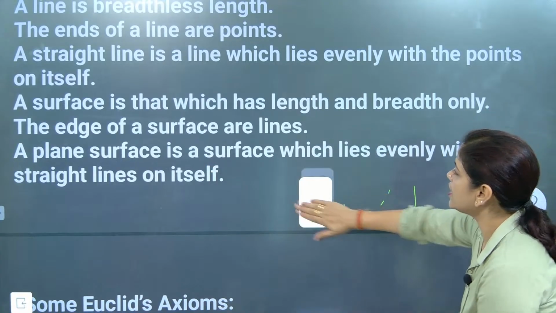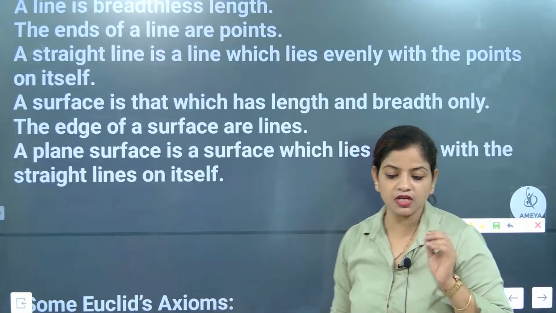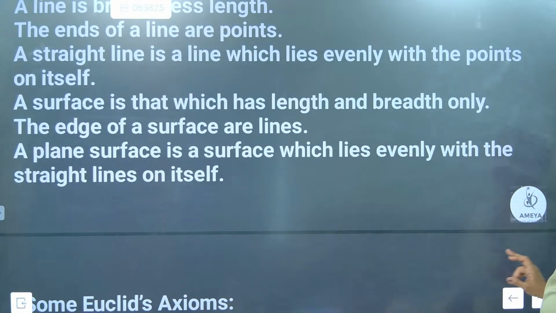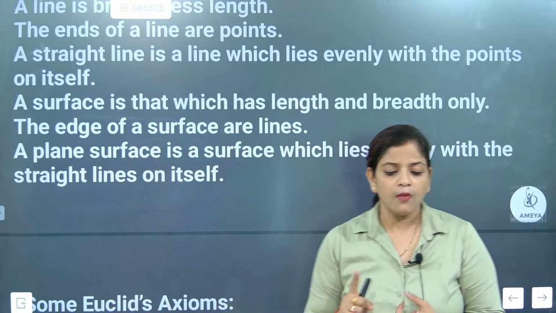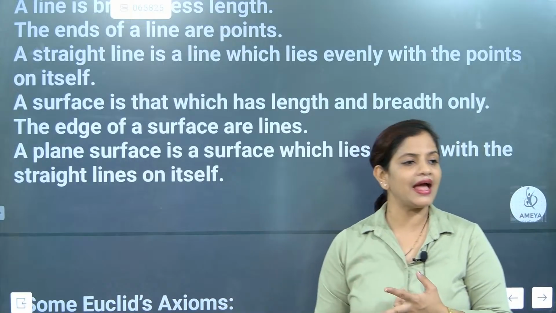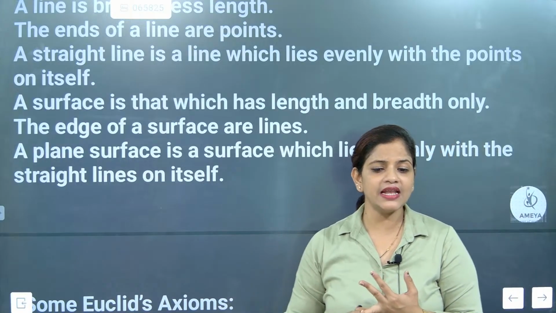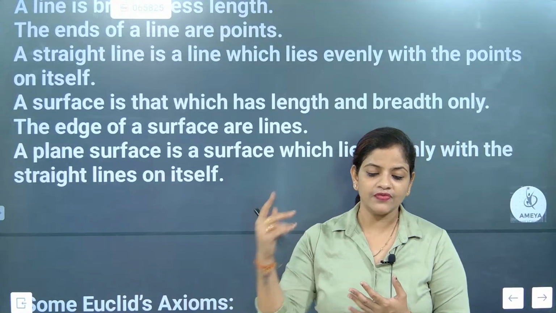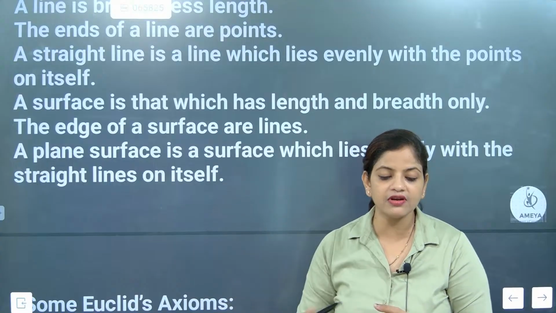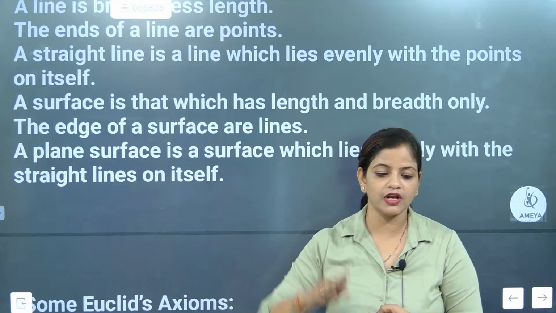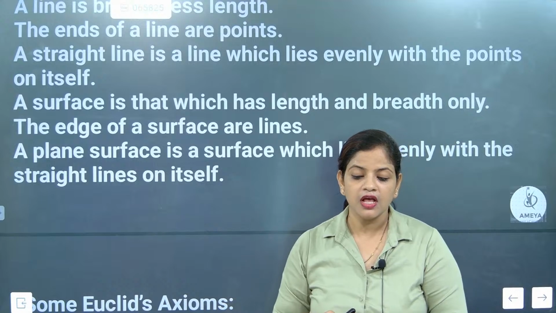Now we are going to understand the next part. Some Euclid axioms we are going to study. Definitions we have understood. Point has no part. Line is breadthless length. Line has infinite number of points. These are some of the most important content related to the definitions of Euclid. Now straight line we have understood.